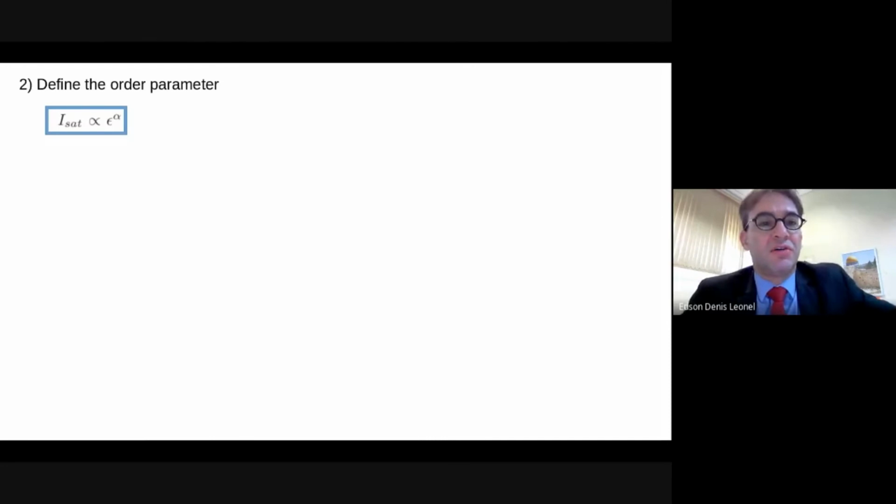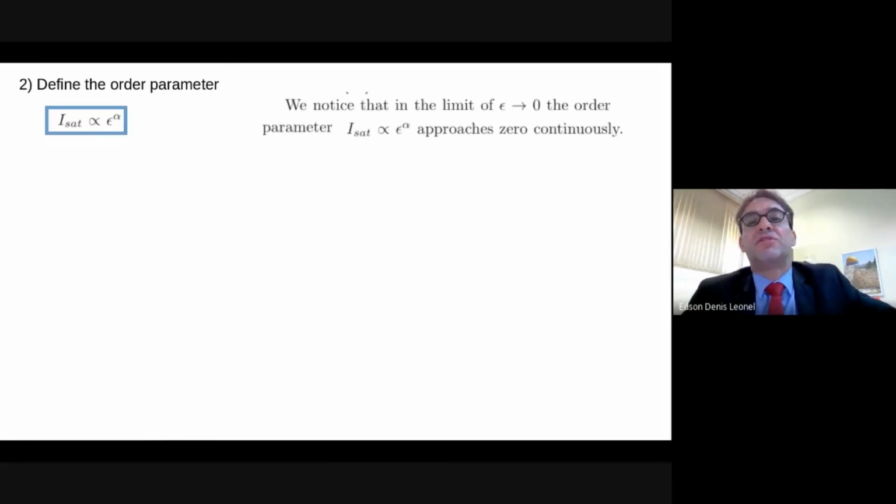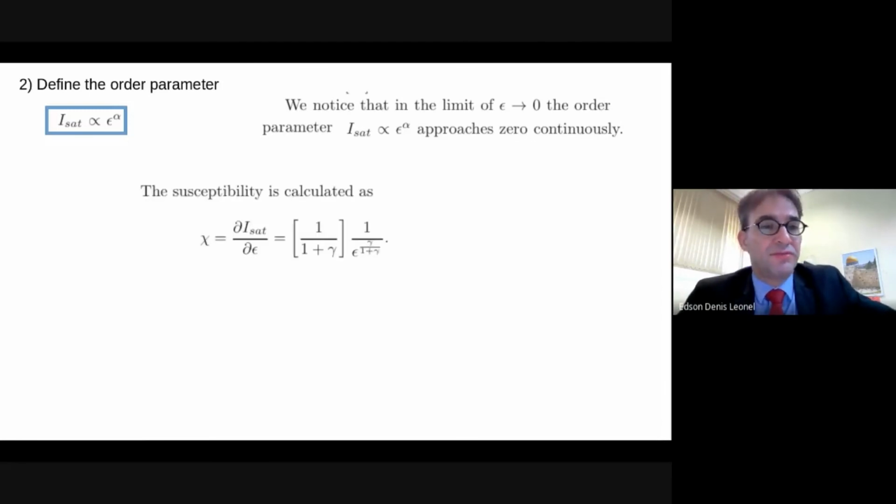So the second order phase transition, which is the second question we have to answer in this seminar, is I_sat proportional to epsilon to a power of alpha. We note that in the limit of epsilon going to 0, the order parameter approaches 0 continuously. The susceptibility of this order parameter I_sat is then the derivative of I_sat with respect to epsilon, which is the nonlinear parameter controlling the amplitude of this sine function, and it is written in this form.